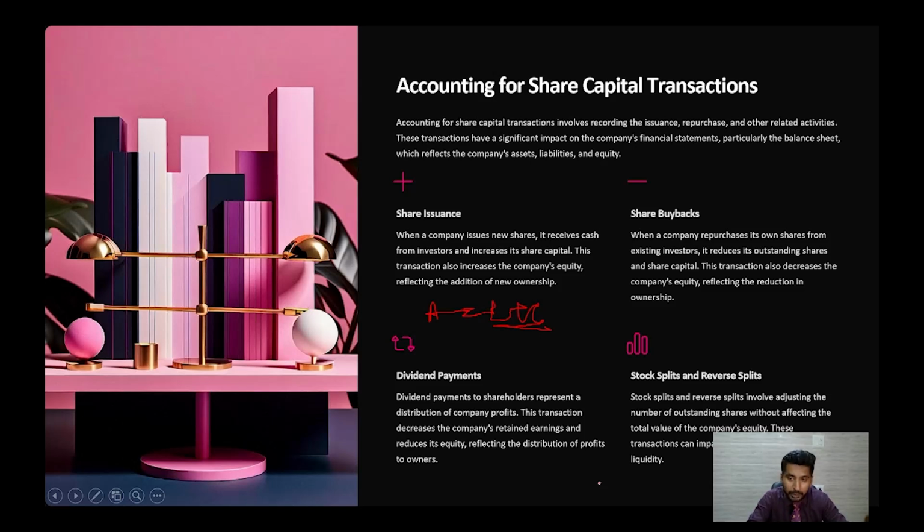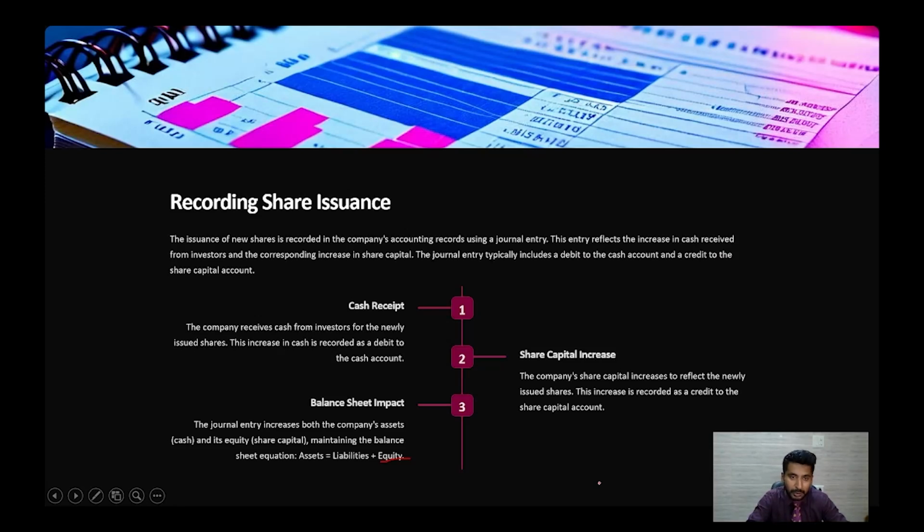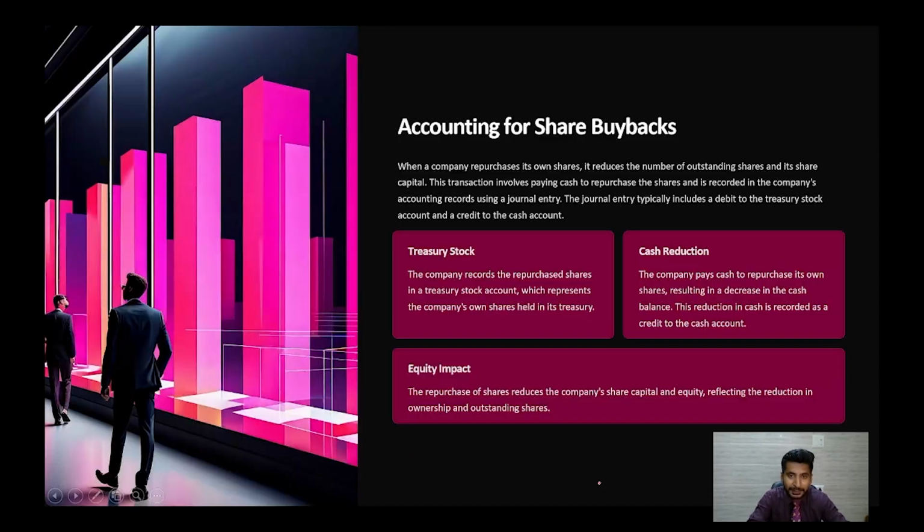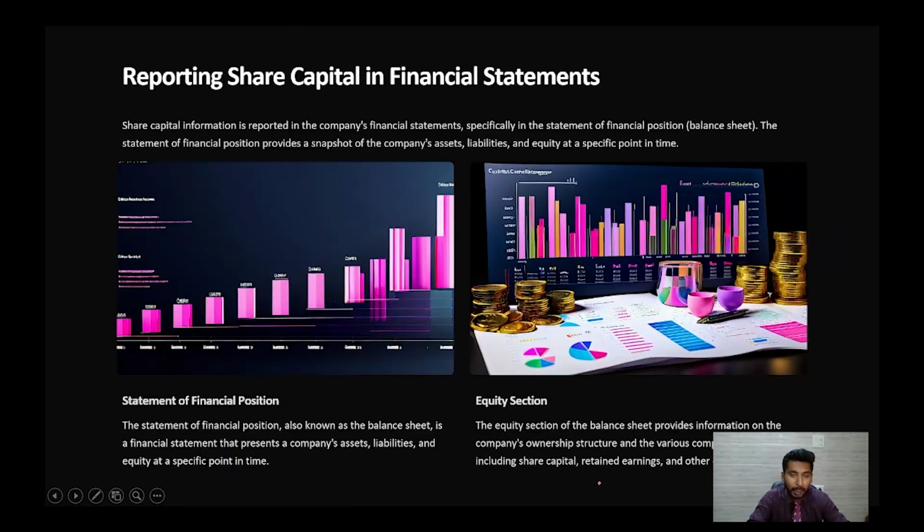What are the dividend payments? What is the stock split and the reverse split? And then what is the recording of the share issuance? And how are the general entries done when you are doing the share issuance? Then how do the general entries work when you are doing the share buybacks? How do you report your share capital in your financial statements? That is particularly in the balance sheet portion.